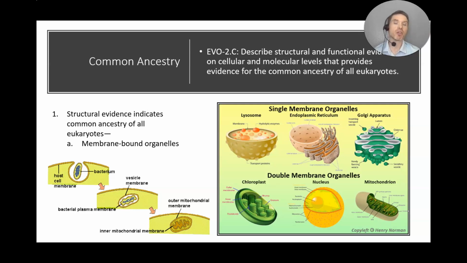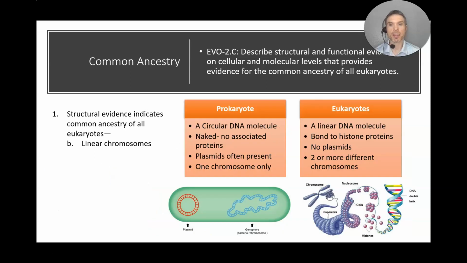Now, remember from 9th grade biology that the idea of membrane-bound organelles is a unique characteristic of eukaryotic cells, and these do not exist in prokaryotic cells. All eukaryotic cells have this common feature. A second common feature of all eukaryotic cells is our linear chromosomes.